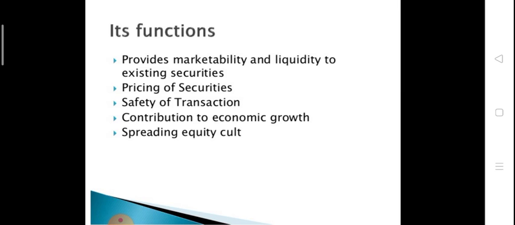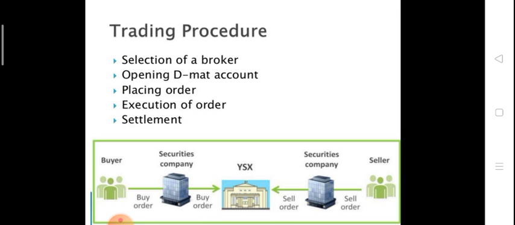So what they do is promote the idea that it may be risky to invest in equity shares, but it is also very profitable. So the stock exchange creates the environment and promotes people to invest in equity.